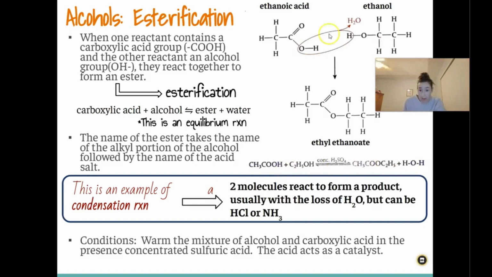And so if we were going to write it here without drawing it, you can see we have ethanoic acid and ethanol here, and then you put the sulfuric acid above the reaction arrows because you need to have an acid catalyst to make this happen, and you make our ester and water as a byproduct. Normally water is the byproduct of this reaction, but hydrogen chloride or ammonia can be the byproduct of an esterification reaction. So the conditions are going to be higher temperature and sulfuric acid catalyst.